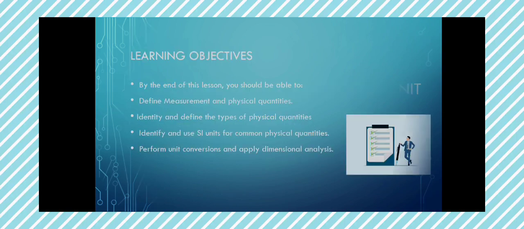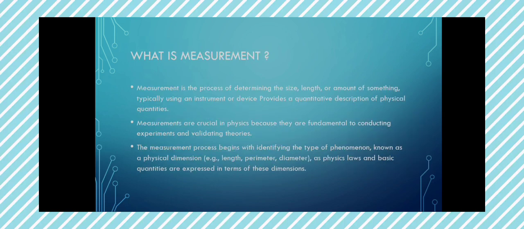Let's dive in. By the end of this lesson, we should be able to define measurement and physical quantities, identify the types of physical quantities and their definitions, give examples and also differentiate them, identify and use SI units for common physical quantities, perform unit conversion, and have a deep understanding of dimensional analysis and be able to apply it, especially when you are given application questions, which is what JUPEB likes to ask about a lot. Let's get started. Okay, what is measurement?